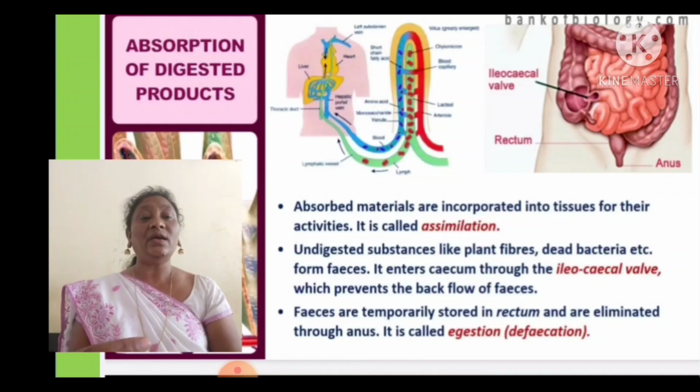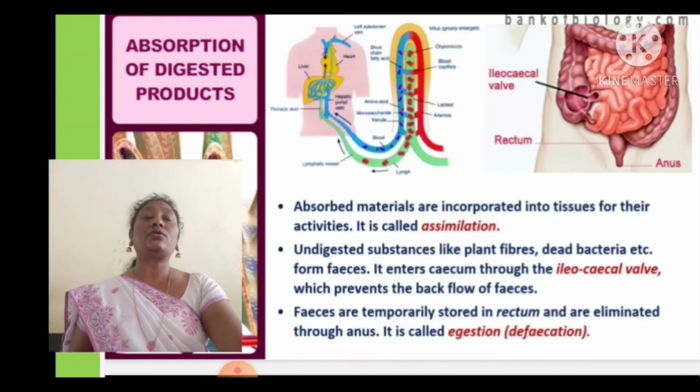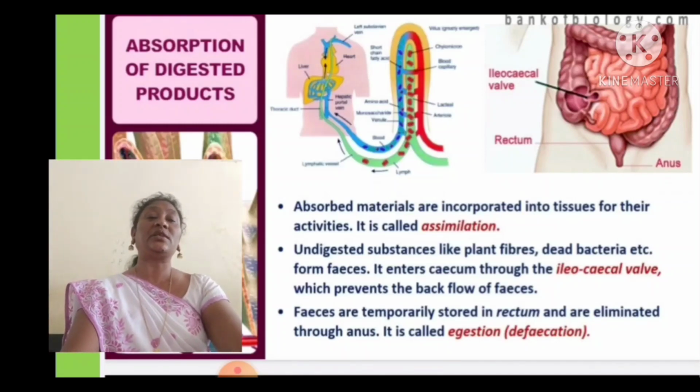That is a valve, the ileocecal valve, which prevents the backflow of fecal matter. So feces are temporarily stored in the rectum and are eliminated through the anus. It is called egestion. The fecal matter, the waste substance, will be eliminated out of the body.